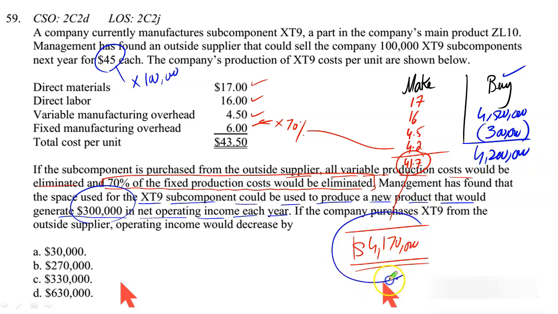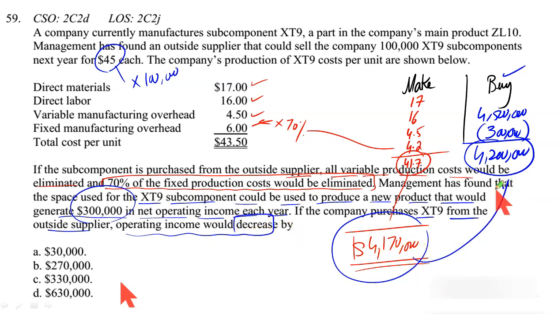Now this is the cost of manufacturing if we manufacture ourselves. This is the net cost if we buy. So if the company purchases XT9 from an outside supplier, the operating income would decrease by how much? By the difference between these two: 4.17 less 4.2 million. It's 30,000.